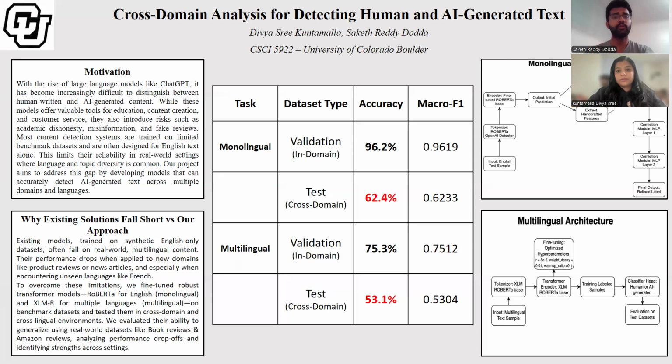So, as a whole, what did this project teach us? First, AI detection is possible even across domains and languages, but it requires thoughtful model design and evaluation strategies. Second, relying only on benchmark accuracy is misleading. Real world tests like cross domain evaluation are essential to know whether a model is truly ready. Overall, this project gives us a practical view into what it takes to build scalable and robust detection systems in the age of generative AI.